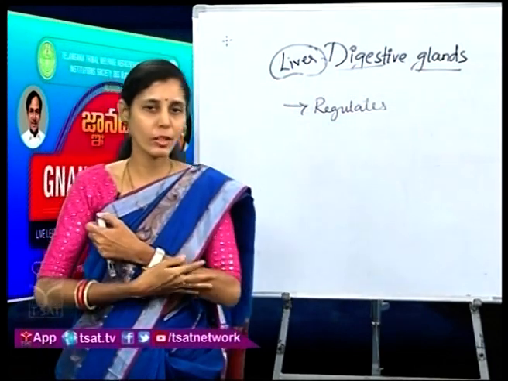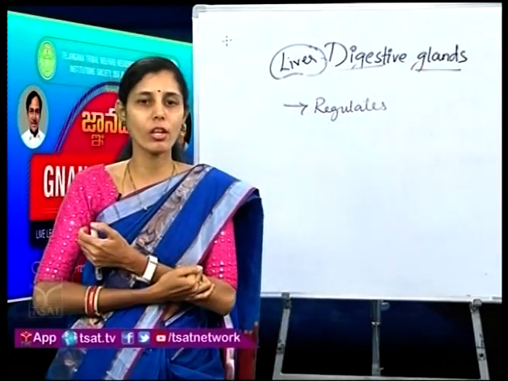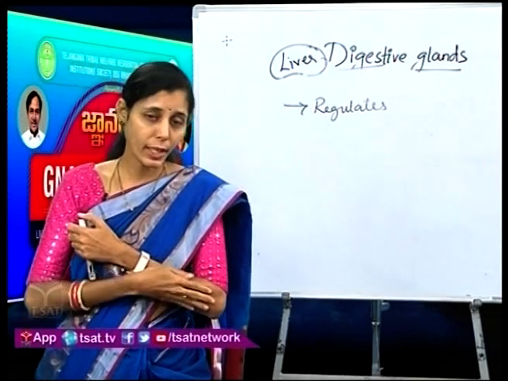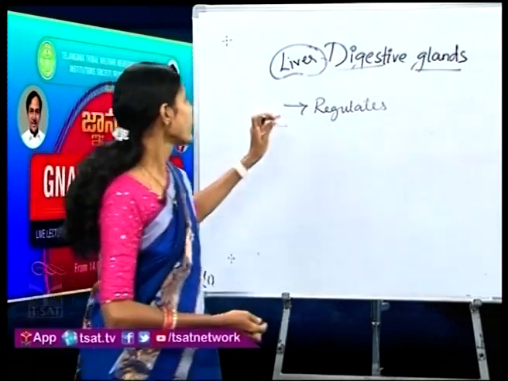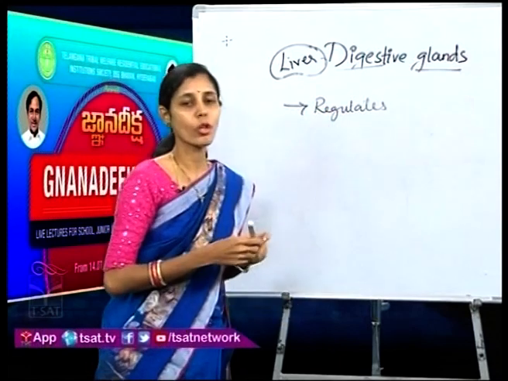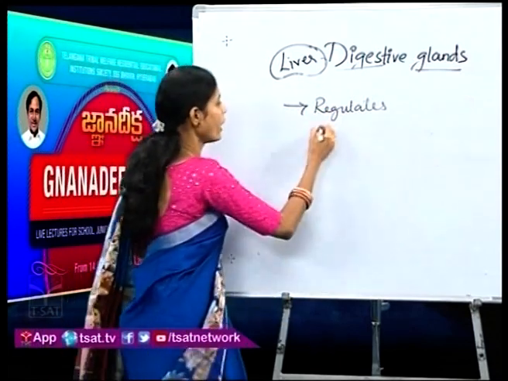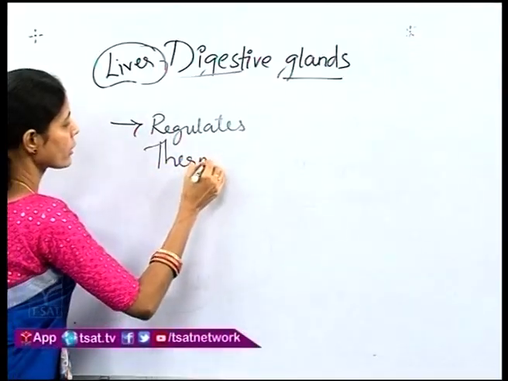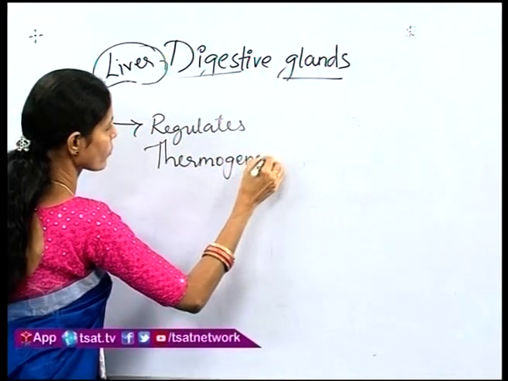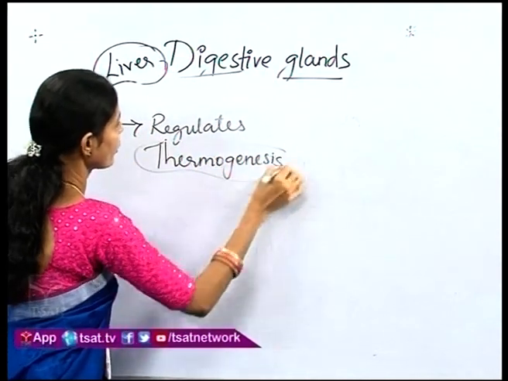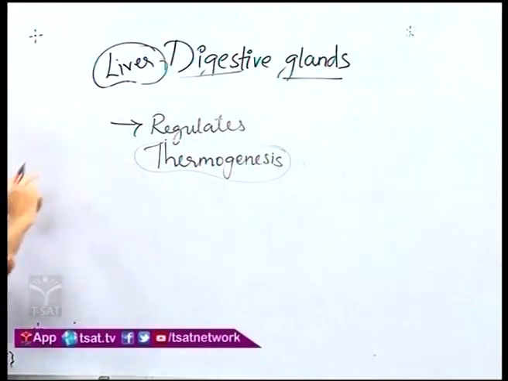We have muscles which are attached to our body, which are called skeletal muscles. So with the help of these muscles, the liver also helps in the process of regulating the body temperature, and that process is called thermogenesis. Okay children, it also helps in this process, that is maintaining the body temperature.